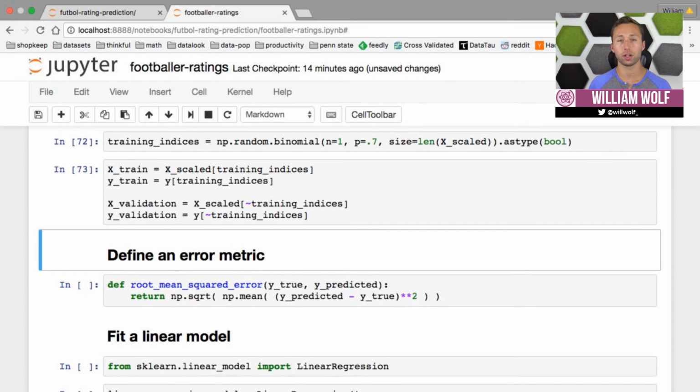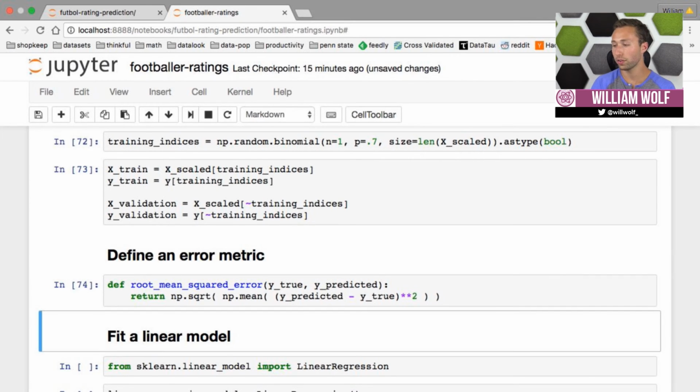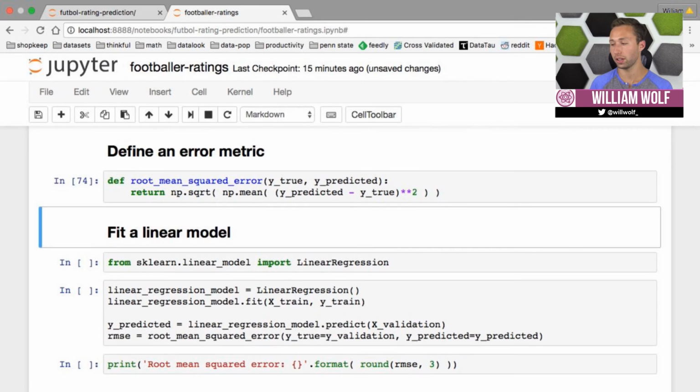Finally, we'll define an error metric. An error metric is a quantification of how bad it is to be wrong. An error metric tells us that when we make a guess and we're not quite perfect with that guess, how bad that really is. And so for our regression problem, we're going to define a canonical error metric, our root mean squared error, taking the real answer and the thing we predicted, subtracting those two values, squaring them, taking the mean across all of our rows, across all of our predictions, and finally taking the square root. So we'll define that function here, and finally go about fitting a linear model.